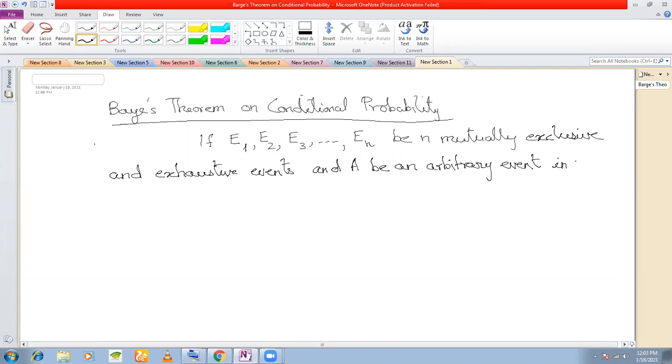Arbitrary event is any of the events in this set. This can be A, or this can be A, or this can be A. Any of the events can be A. It depends on the problem which event to take as A. Clear? And A be an arbitrary event in the sample space.